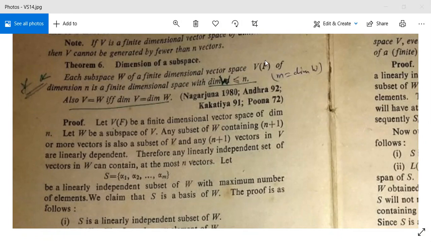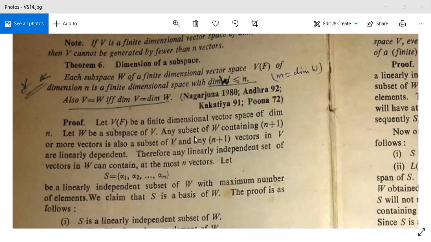So we have a finite dimensional vector space V, and we have W as its subspace. V is of dimension n, then dimension W will be less than or equal to n. And secondly, V is equal to W if and only if both have the same dimensions. See its proof. Let V be a finite dimensional vector space of dimension n and W be a subspace of V.